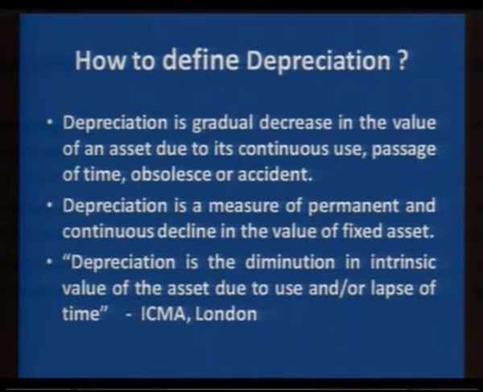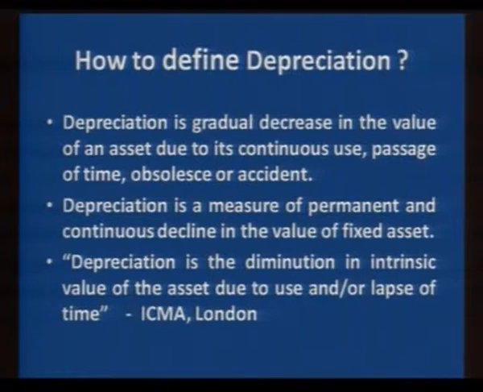Depreciation, as you have explained, is a decline in the value of the asset. But suppose a candidate is asked for an exact definition, how are we going to define the term depreciation? The meaning is clear: there is a decline in the value of the asset due to a number of reasons, such as the useful life of the asset, or the asset becoming old with the passage of time. But when we need the exact definition, how is depreciation defined? We can define depreciation as continuous decline in the asset due to its use, due to passage of time, due to accident or due to any other reason.